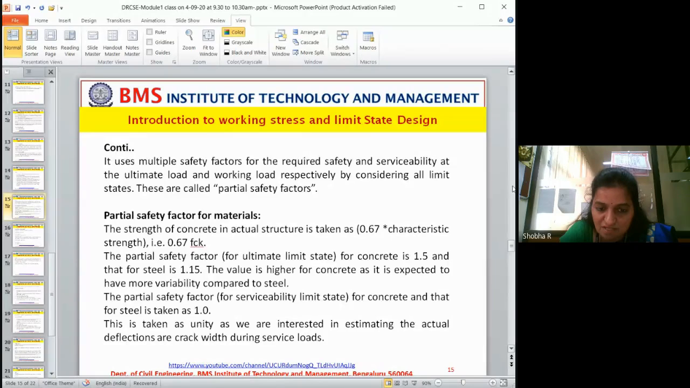The partial safety factor under the serviceability state for concrete and steel is taken as 1. This is taken as unity as we are interested in estimating the actual deflection and crack width during service load.